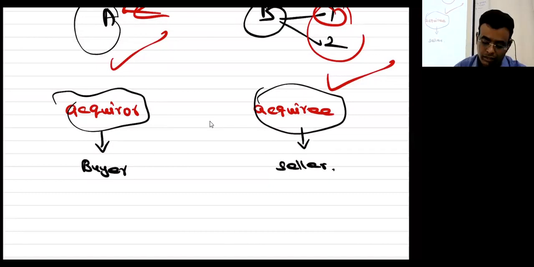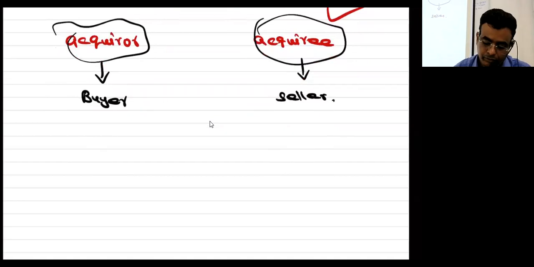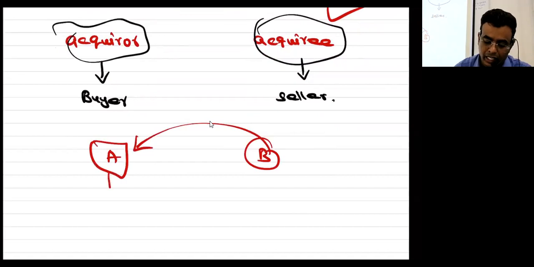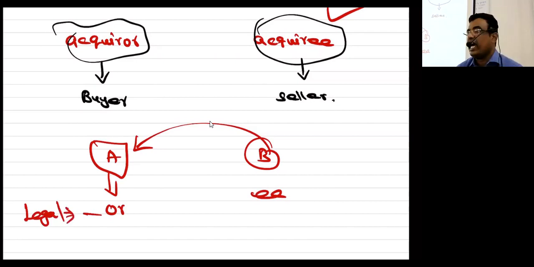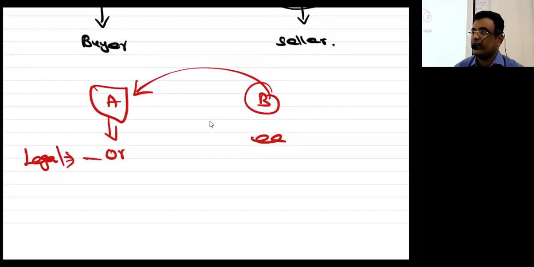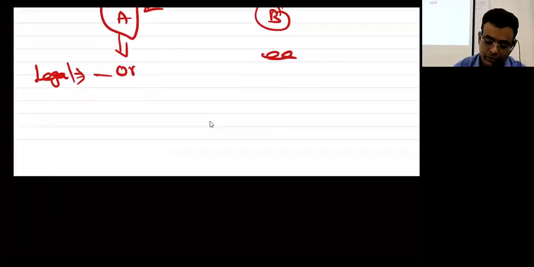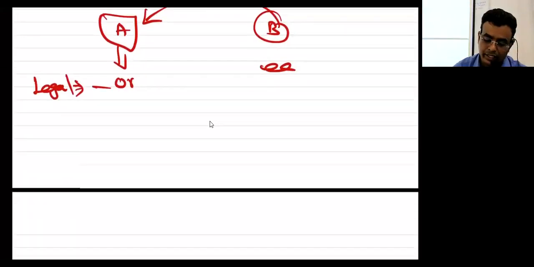I hope it's clear. Okay, now listen. Company A, company B. இந்த company A company B ஐ வாங்கிடுச்சு. யார் acquirer? A is called acquirer. B is called acquiree. This is called legal acquirer and legal acquiree. Legally I have purchased. Company A has purchased company B. Correct? Yes or no? Beautiful concept is waiting for you in your Ind AS 103. But I will discuss only to a limited extent.